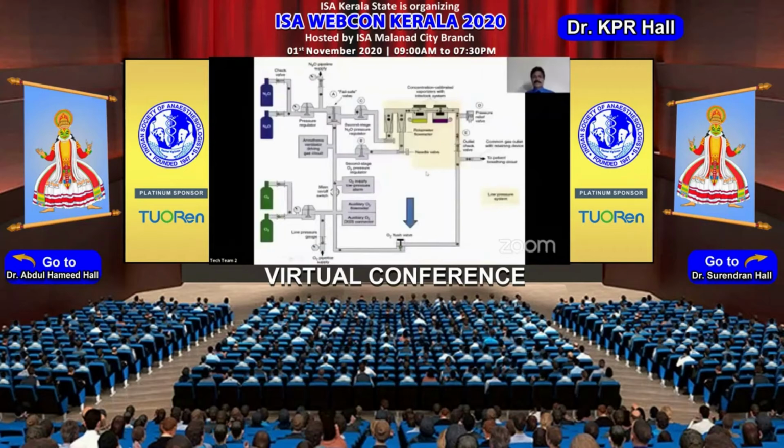Now coming to the oxygen flush valve. This is again a safety feature which was adopted later than the original Boyle's machine. You should always realize that these flush valves are directly connected either to the pipeline or to the pressure regulators. Once you activate it, the flow will be nearly 35 to 70 liters per minute, with a pressure of almost 45 to 55 psig.